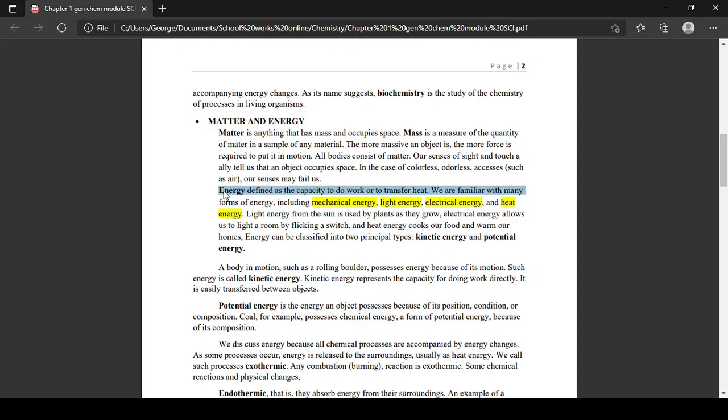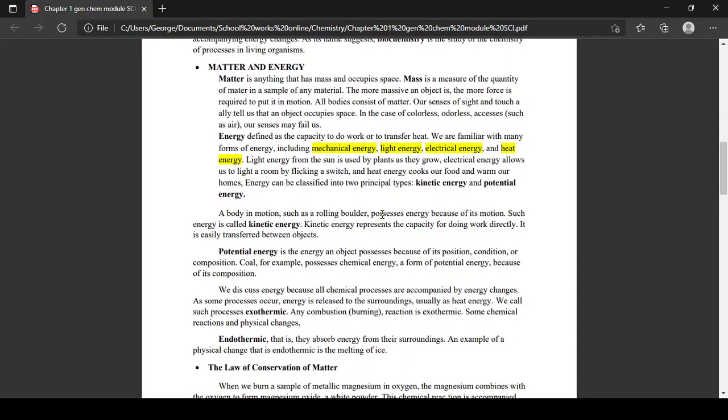Next, energy. Energy, kids, is defined as the capacity to do work or to transfer heat. We are familiar, kids, with the many forms of energy, including mechanical energy, light energy, electrical energy, and heat energy. First, light energy comes from the sun and is used by plants as they grow.